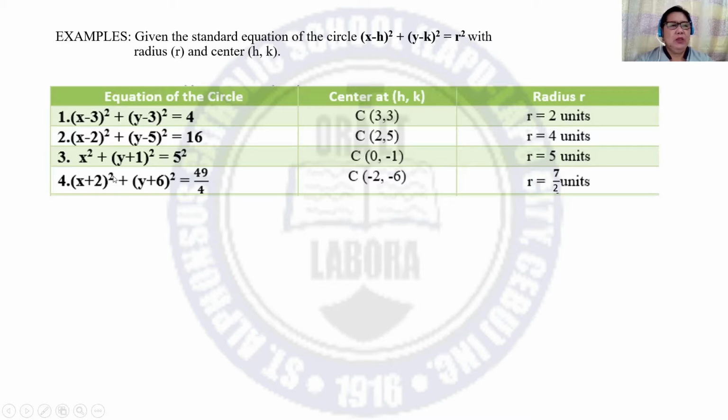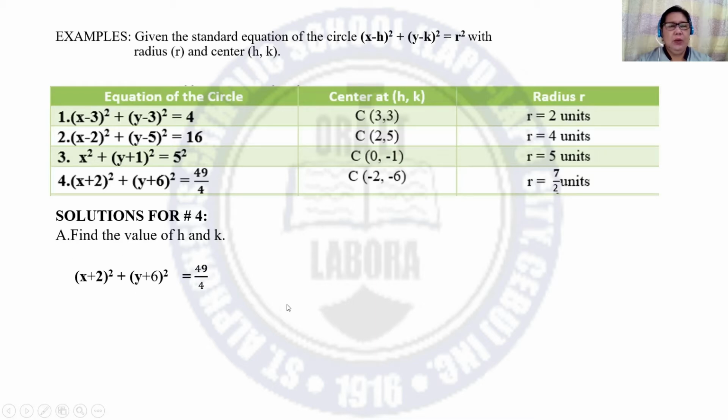For number 4, the square of x plus 2 plus the square of y plus 6 is equal to 49 over 4. And the coordinates, we have negative 2 and negative 6. And for the radius, we have 7 over 2 units. Let us have the solutions for number 4. We have to find the value of h and k.